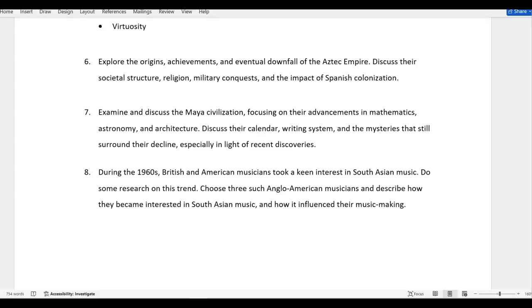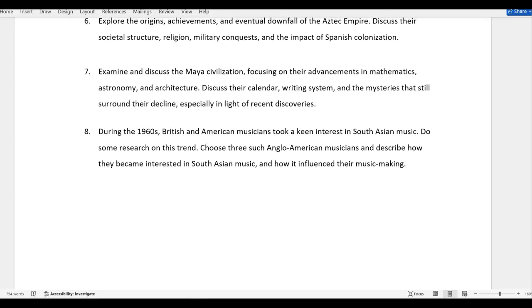And then the last one is talking about music and the impact that Asian music had in the 1960s. And so you're to choose, it says 3 Anglo-Americans, I mean British or American musicians, how they became interested in South Asian music, and how it influenced their music making. To give you an idea, the Beatles in the 1960s, of course, hit big in '64, the British invasion. But during the later 60s, '67, '68, they traveled to India.